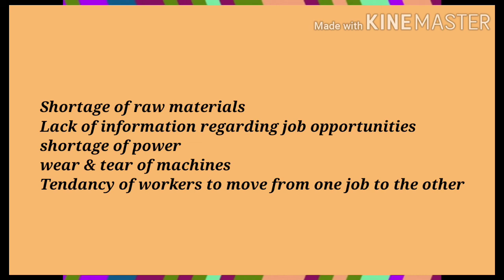Sometimes there will be repairs on the machines, and at that time also they may not get employment opportunities for a temporary period, not a fixed period. And there is the tendency of workers to move from one job to another. A few may not be satisfied with the present job, so they may shift to some other job. These are the examples of frictional unemployment.